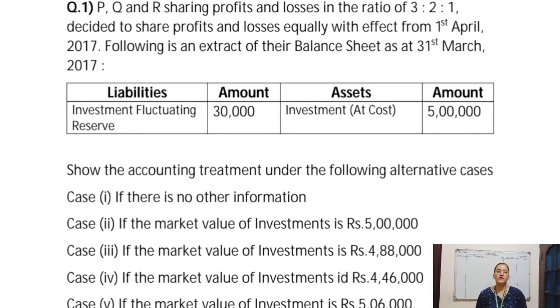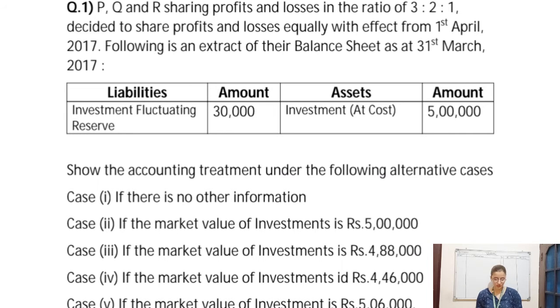So now we will be solving one numerical question based on investment fluctuation reserve. Question is, P, Q and R share profits and losses in the ratio of 3:2:1. They decide to share the profits and losses equally with effect from 1st April 2017.